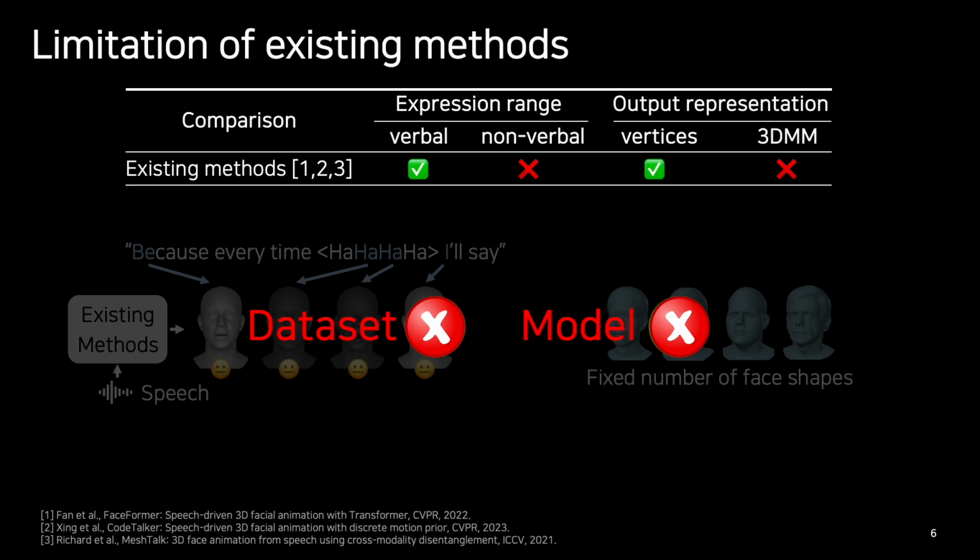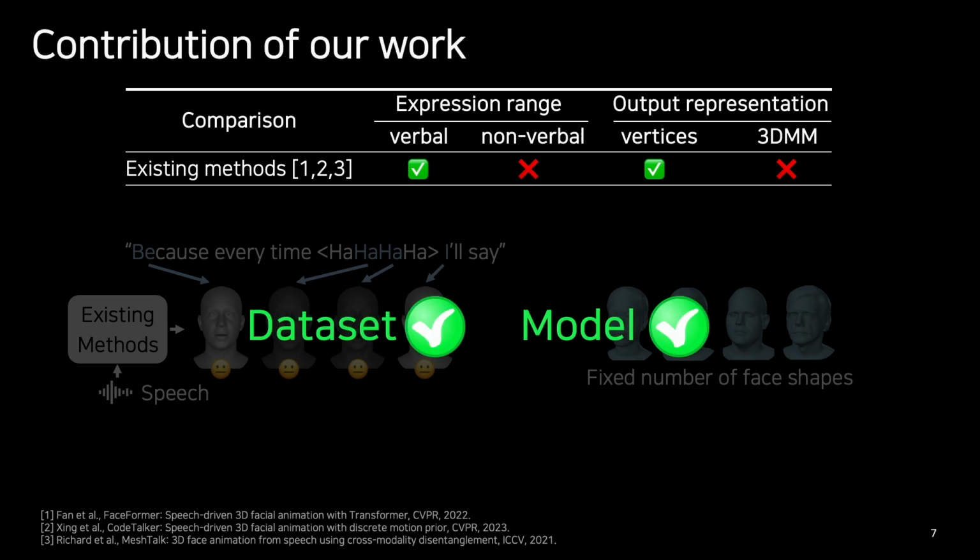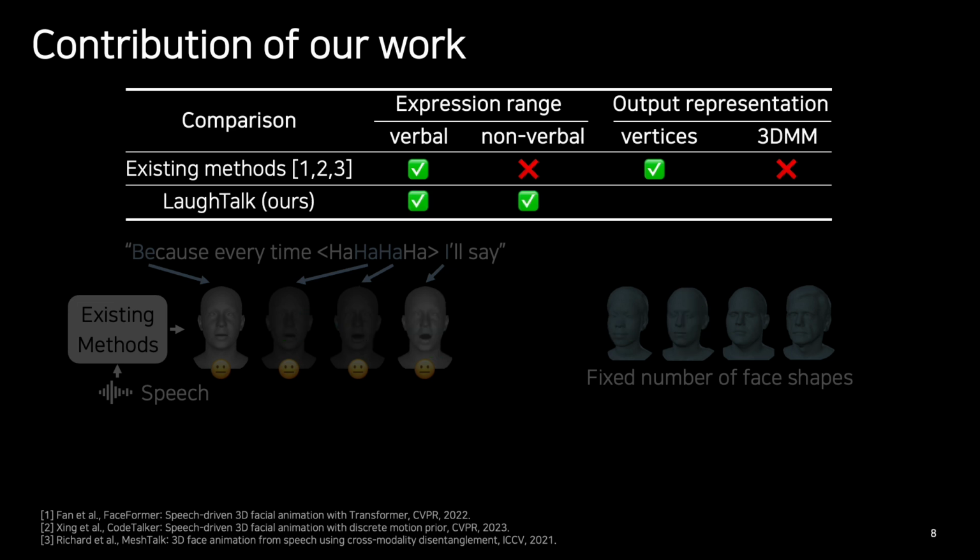The reason for these limitations is that there's no dataset to tackle these challenges, and without such datasets, no models have been able to address these limitations. Therefore, in this work, we propose a dataset that includes both verbal and nonverbal signals along with the 3D parameters. And trained on this dataset, we propose a model capable of addressing these limitations.